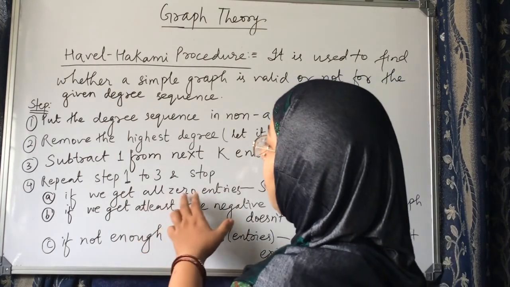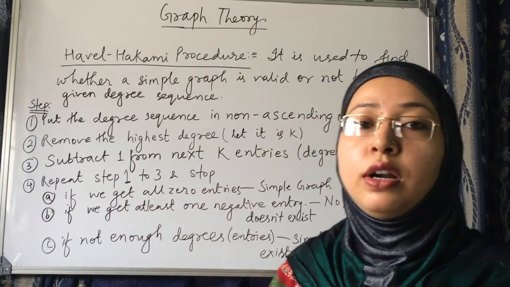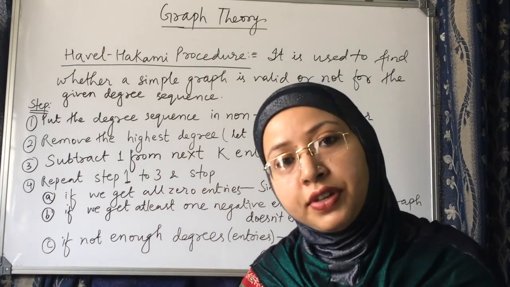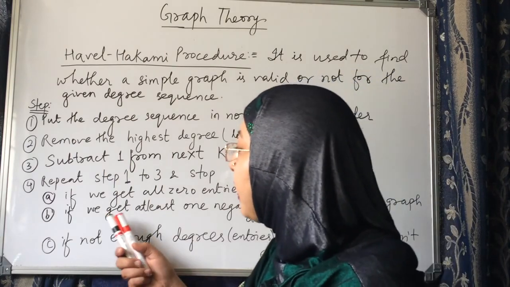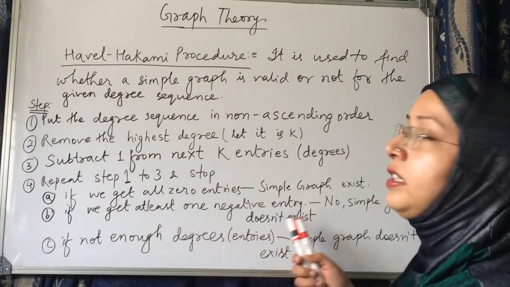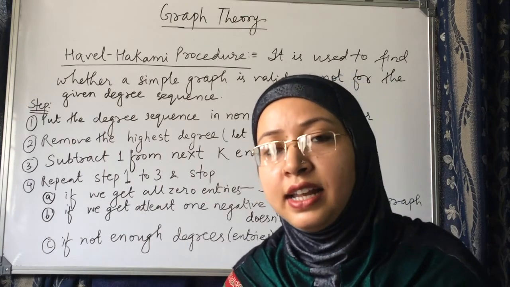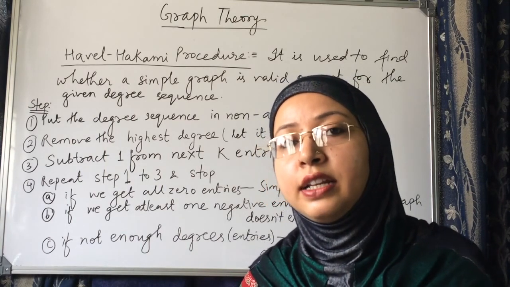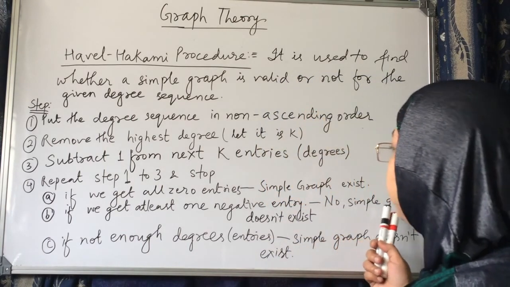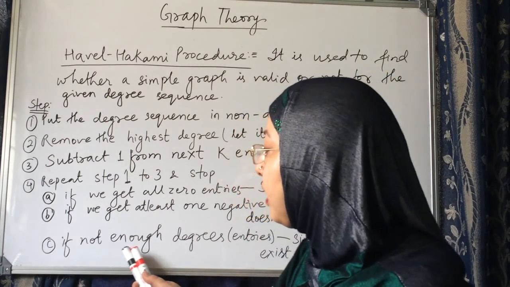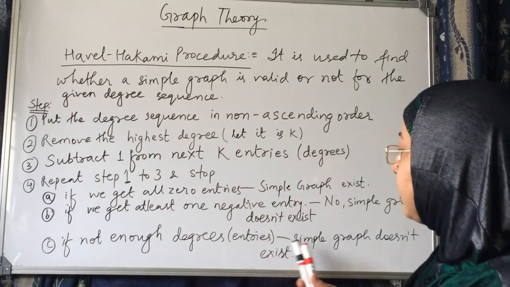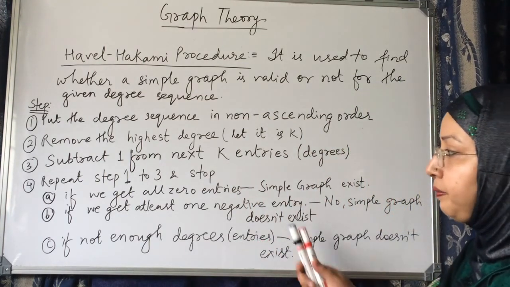The next condition says that if we get at least one negative entry, then a simple graph does not exist. The third condition says that if there are not enough degrees or entries, a simple graph does not exist.